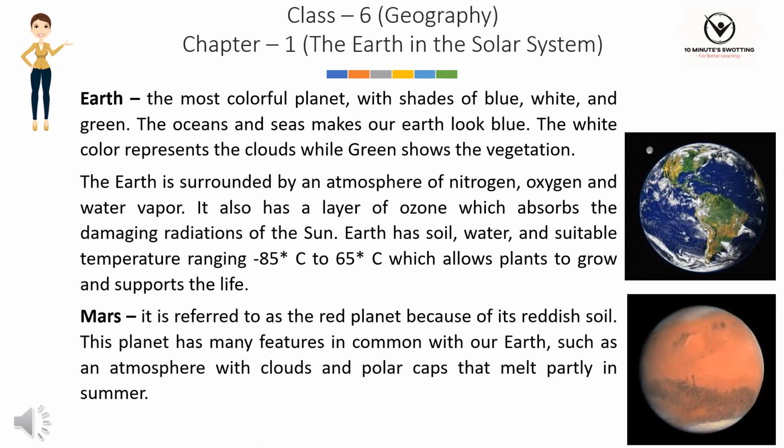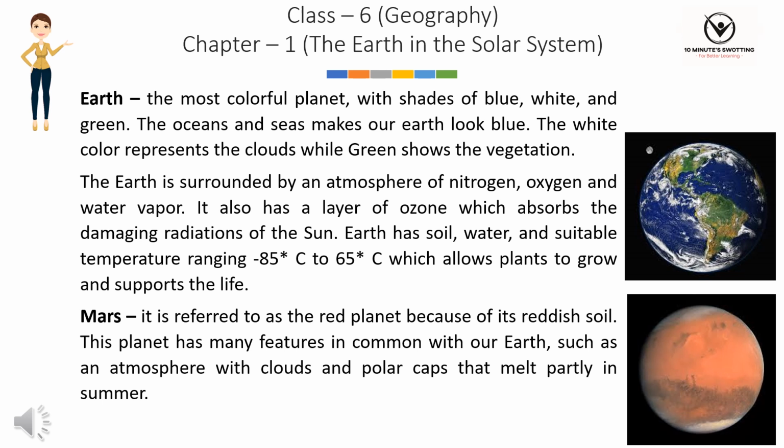Earth, the most colorful planet, with shades of blue, white, and green. The oceans and seas make our Earth look blue. The white color represents the clouds while green shows the vegetation. The Earth is surrounded by an atmosphere of nitrogen, oxygen and water vapor. It also has a layer of ozone which absorbs the damaging radiations of the sun.